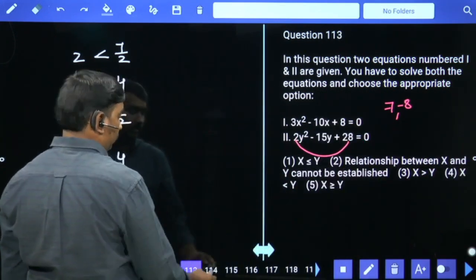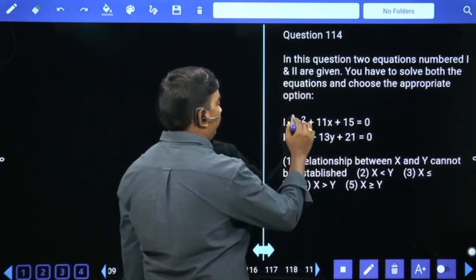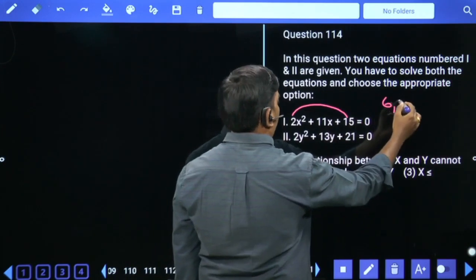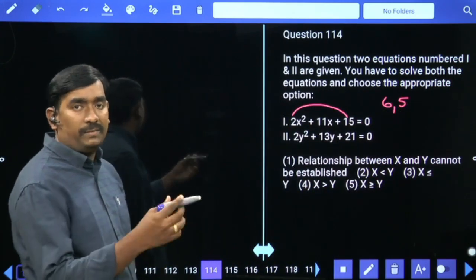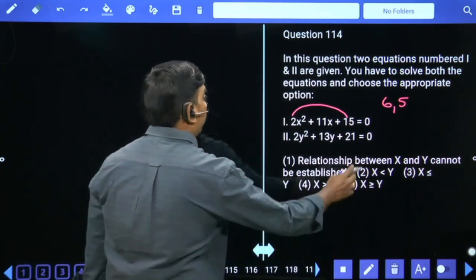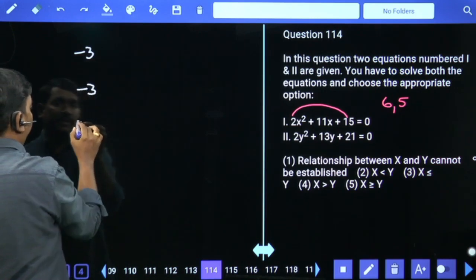Next. 15 2s are 30, 6 5s are 30. 6 plus 5 will give us 11. Finally minus 6 minus 5. Minus 6 by 2 means minus 3. Minus 5 by 2.